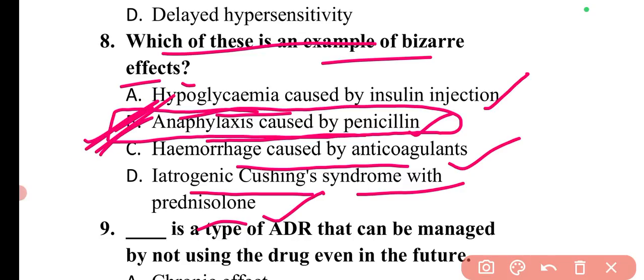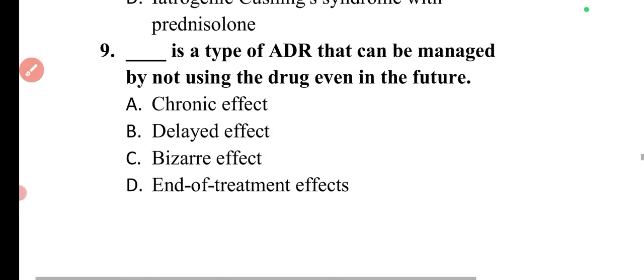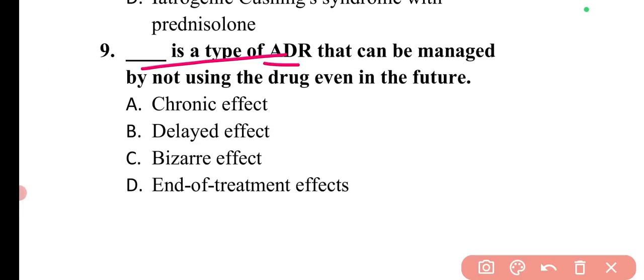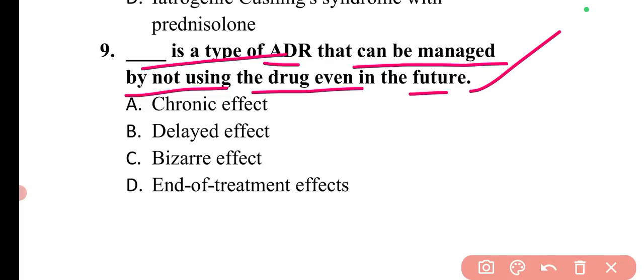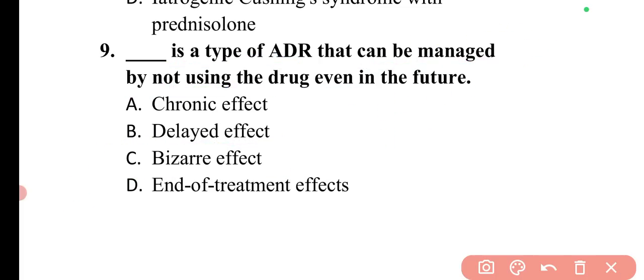So this comes under the example of bizarre effects. Next question is, dash is a type of adverse drug reaction that can be managed by not using the drug even in the future. So these are basically the bizarre effect only. They can be managed by not using the drug even in the future.